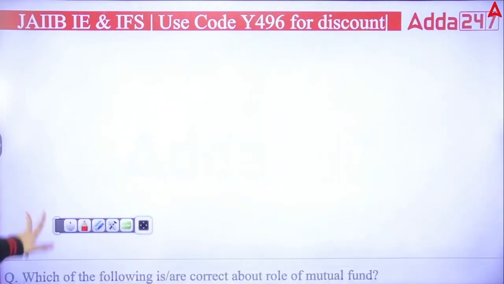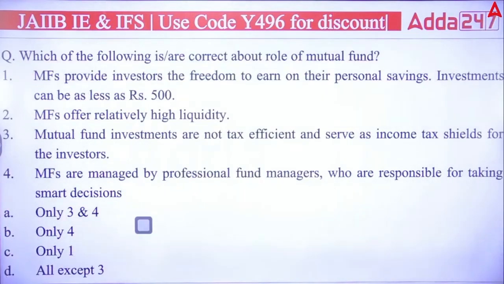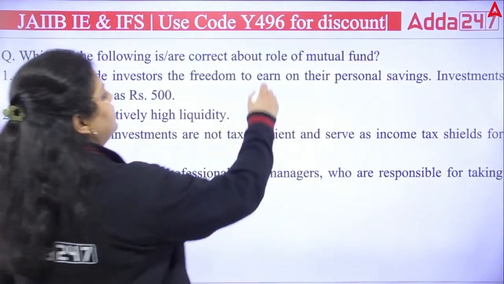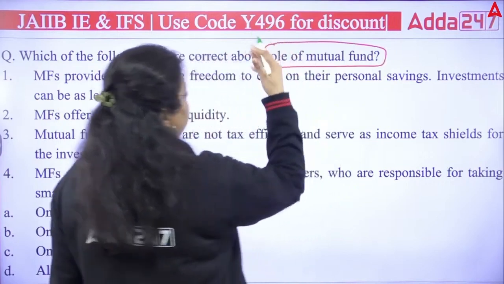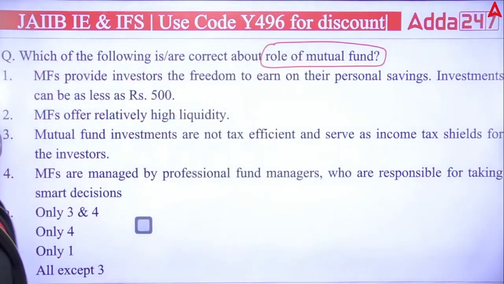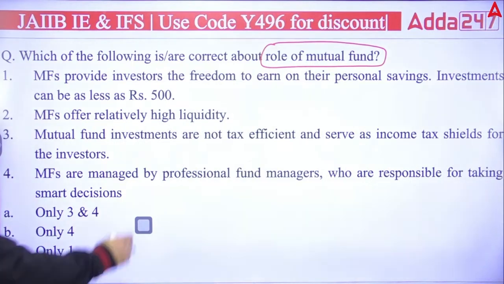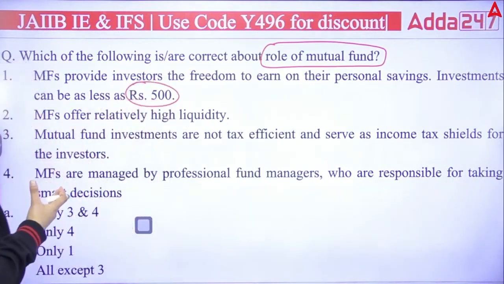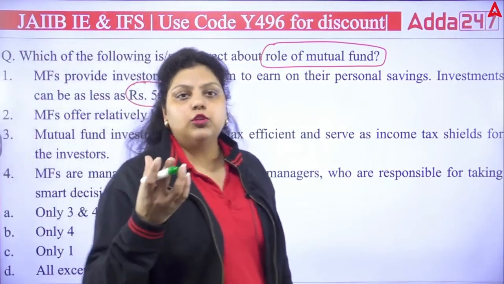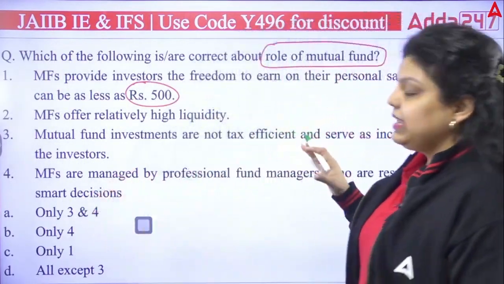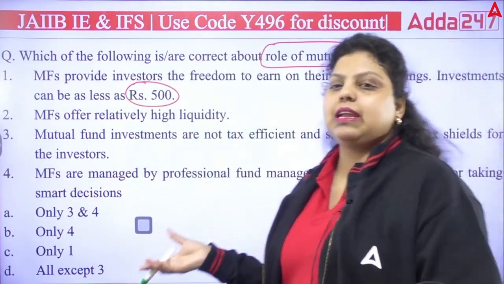Okay. Second, it is talking about which of the following is correct about the role of mutual funds, like what role mutual funds are actually performing. First is saying mutual funds provide investors the freedom to earn on their personal savings. Investment can be as little as 500 rupees. Like if you want to invest in a mutual fund, you can start with 500 rupees also. It's a very economical investment, anybody can do that.